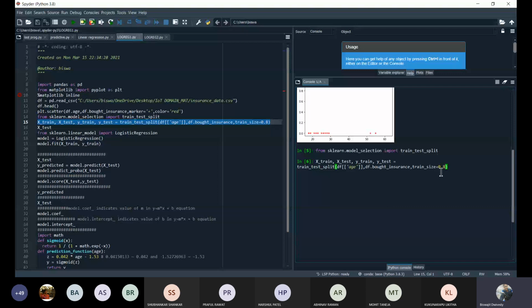You can also check that. X test, you can check what the values are. These are the 6 values that have been chosen for our testing purpose. The rest of the 20 values are taken for our training purpose.